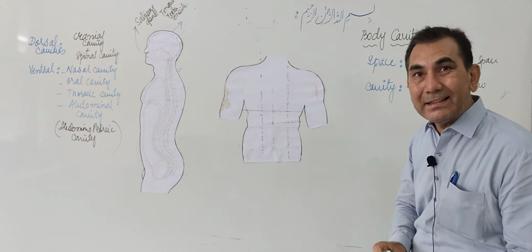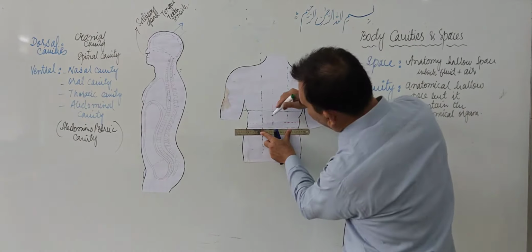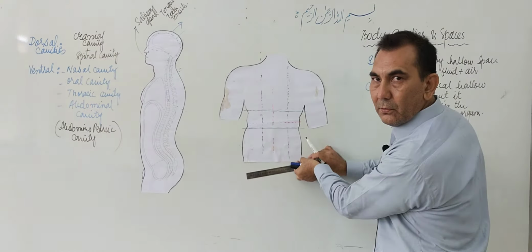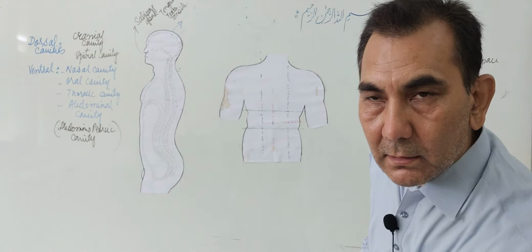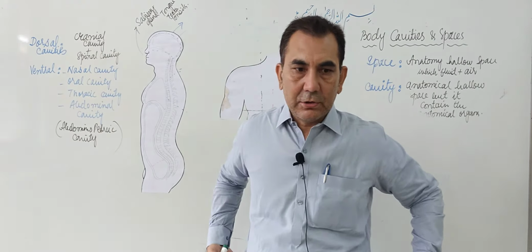Now we draw another imaginary horizontal line at the iliac crest level.